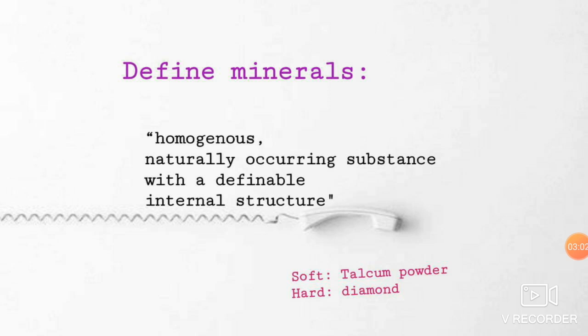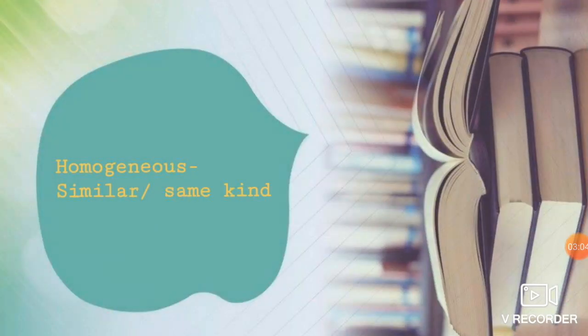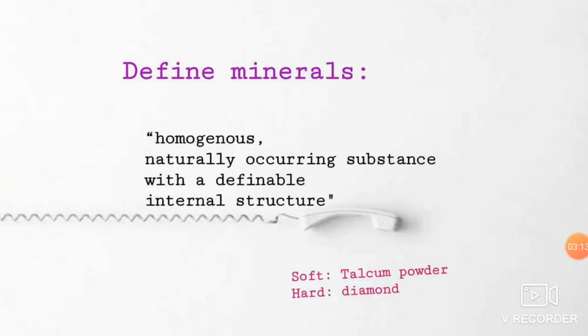Okay, so homogeneous means something which is very similar to each other. If you take two stones of the same type, they will be similar, right? Likewise, homogeneous means different things which are of the same type. Clear? So minerals are homogeneous, of course naturally occurring, and they will have a definable internal structure. They will have their own structure. Just as human beings and animals have their own physique, minerals also have their own structure.